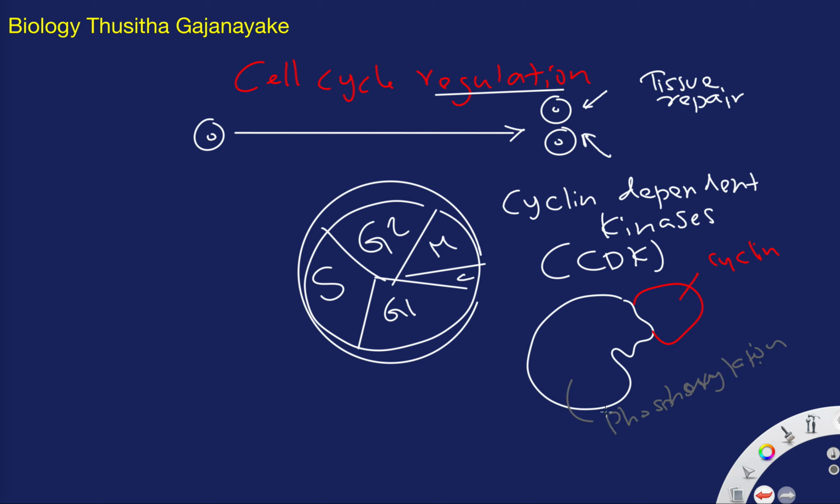And then this is now an active complex. So I add the phosphorylation here. Now the cyclin dependent kinase, upon phosphorylation, is active. So it now takes care of the cell cycle regulation.